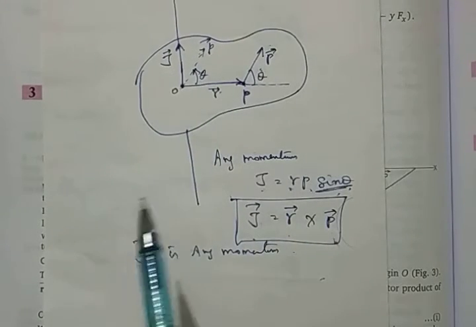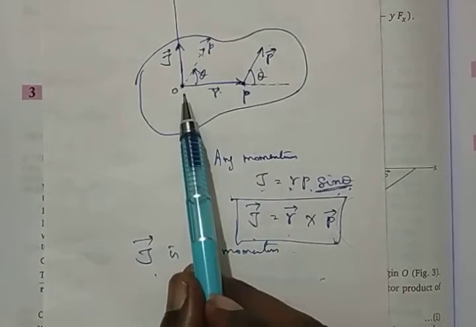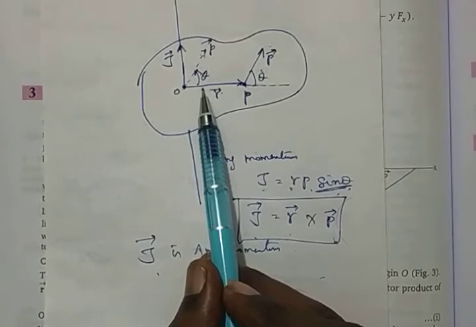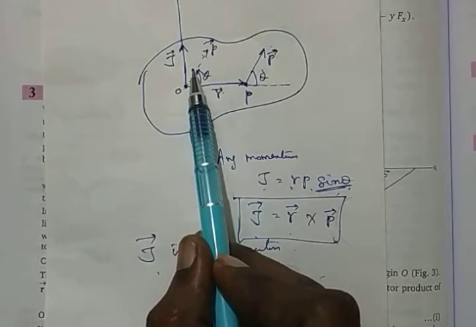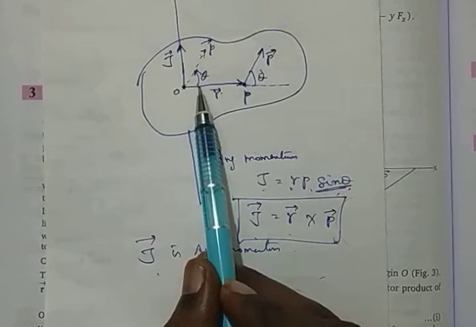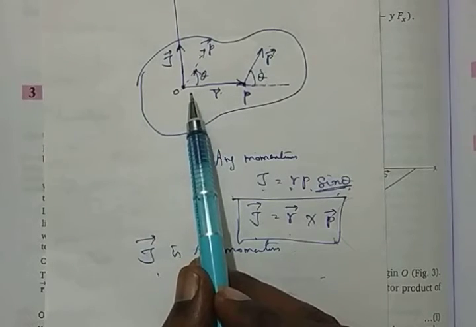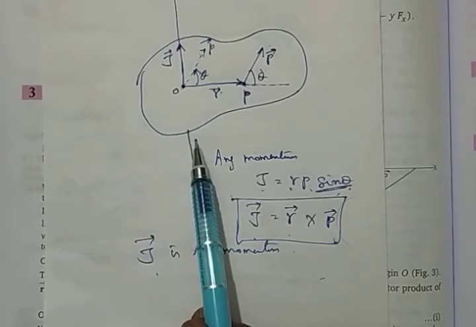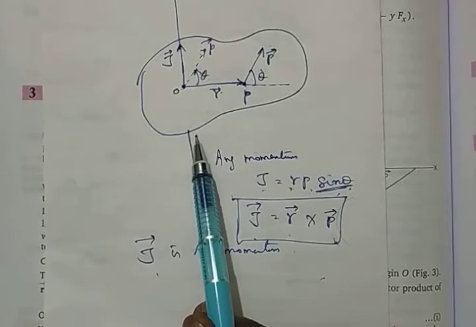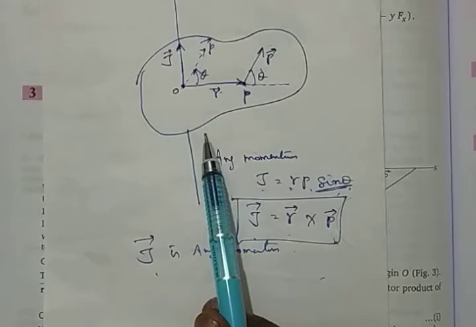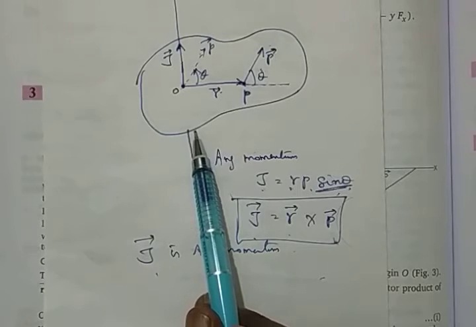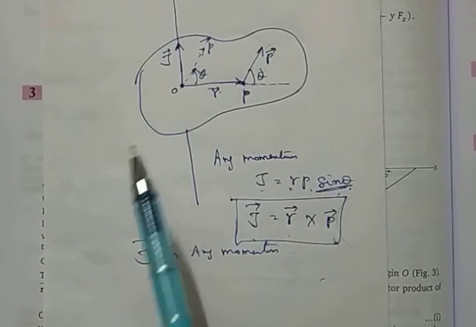Please write down. I hope you are all writing. When we traverse the angle between R vector and P vector, then J vector is acting along the upward direction along the axis of rotation.